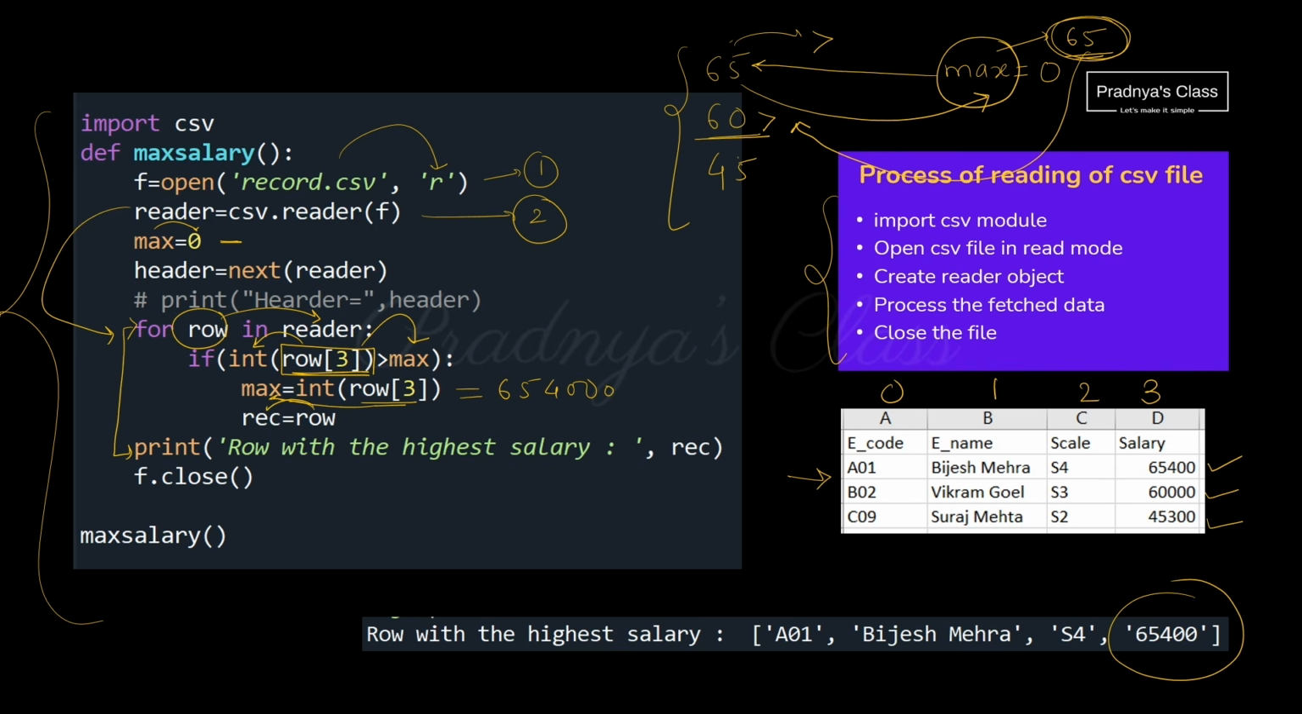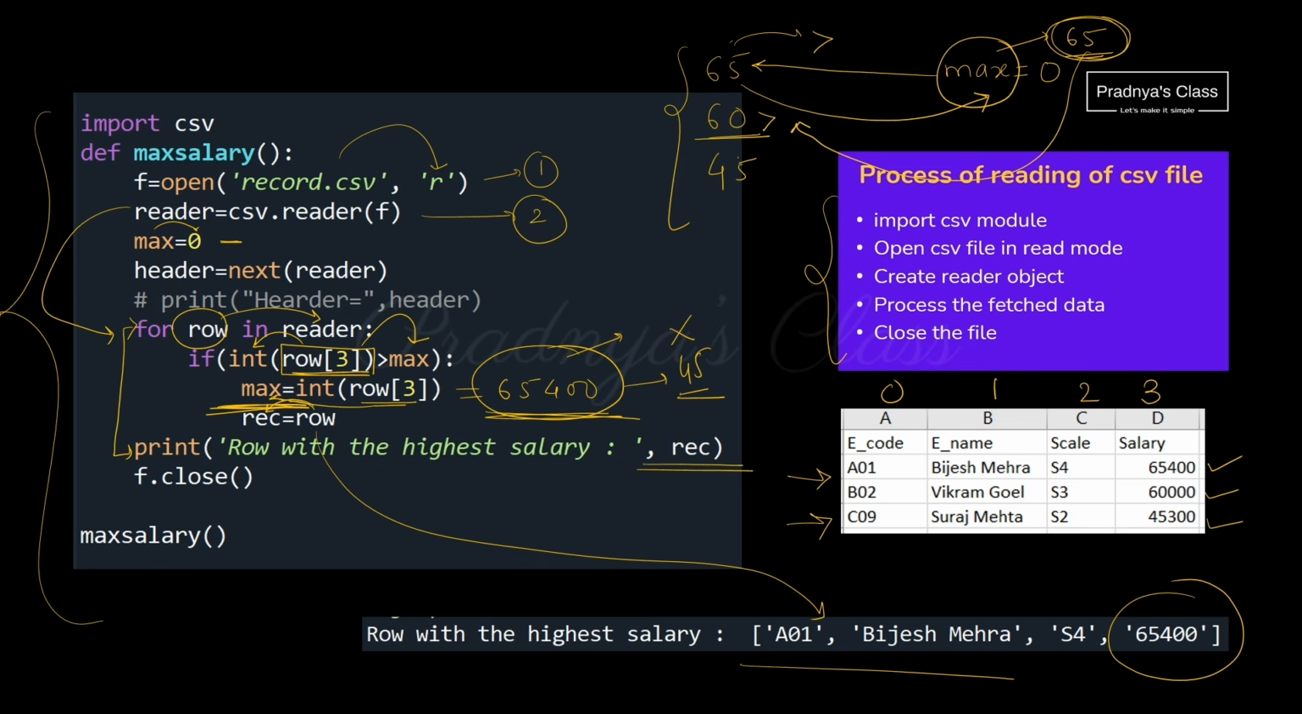And that whole record we are assigning to the variable rec, so that we will get this whole record. In the same way we will be proceeding to the next record. It will get compared with the next value, that is 60,000. It is not greater than that, so max will be as it is. Moving ahead to the next value, 65,400 will get compared with 45,300. It is not greater, so max will be 65,400 itself. Whole record we are getting in the variable rec, because we are not interested only in this salary field. We need the whole record. That's why we are assigning it to a variable rec, and whole record we are getting